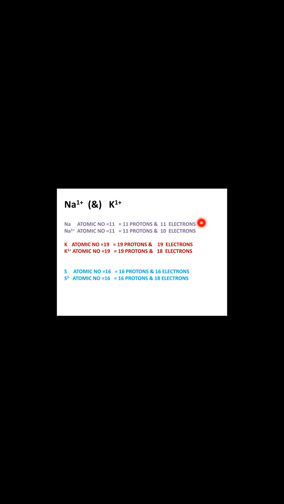When you take total charge, you'll get 0. But after it loses 1 electron, the number of electrons will be 10, number of protons will be 11. Then when you take the total charge, you'll get 1 extra positive charge, plus 1.